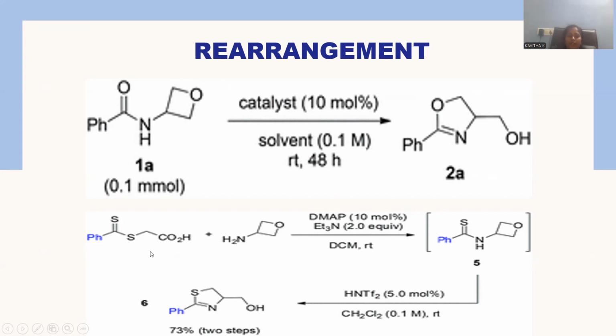And another molecule we are taking is a kind of ester, but a sulfur-containing ester. It will have a carboxylic acid and a terminal chain, and that will be treated with this oxetane molecule with a suitable functional group at position number 3, that is an amine. Obviously, carboxylic acid and amine are treated together, giving rise to an amide linkage.